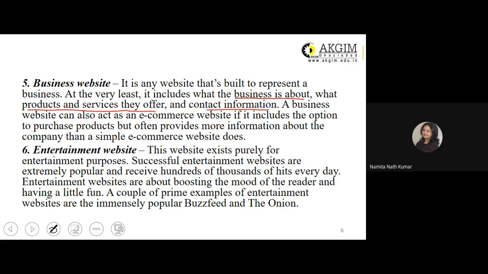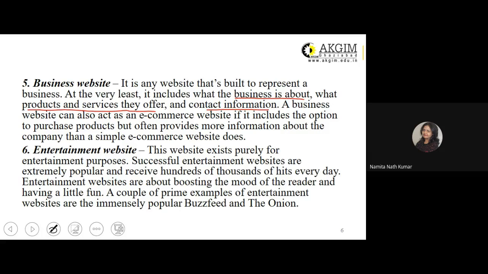But in a business website, information about the company is given, which may include what the company is into, what type of business, and since when they have been in existence in the market, the portfolio of the products that they are offering to the market, with the details of those products.